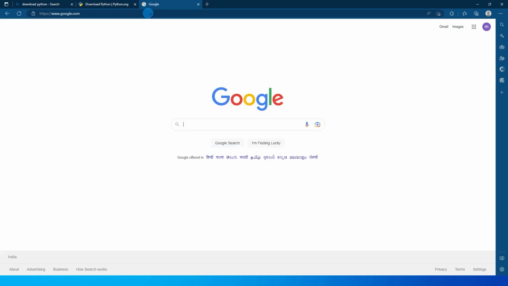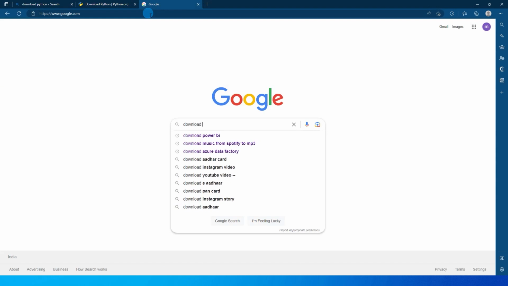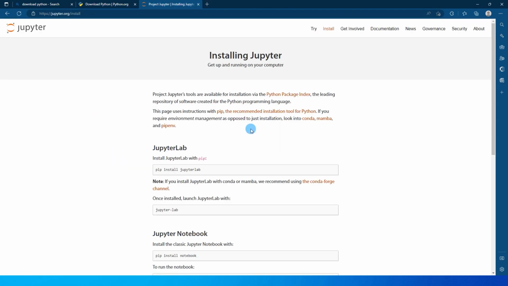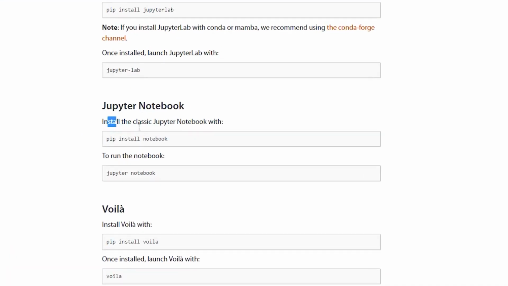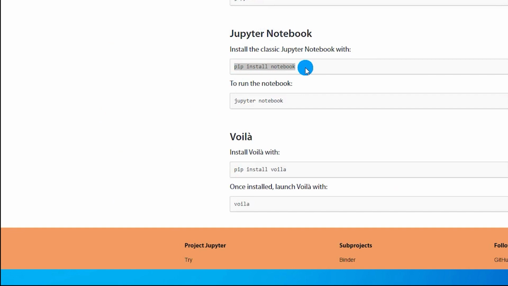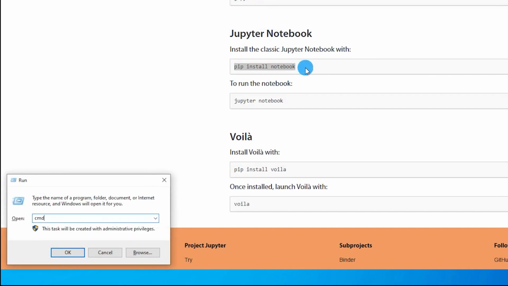Let's go back and open a new tab, go to Google, and here type in download Jupyter Notebook. On the first link over here, if you scroll down, you will see install the classic Jupyter Notebook with pip install notebook. Just this one line over here, let's copy this, press Windows R, type in CMD and press enter.